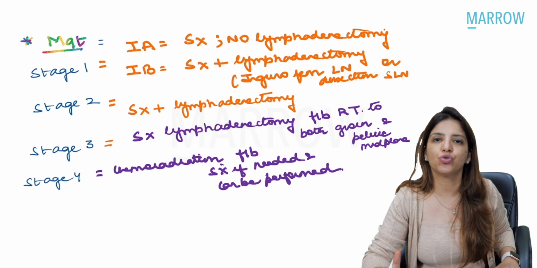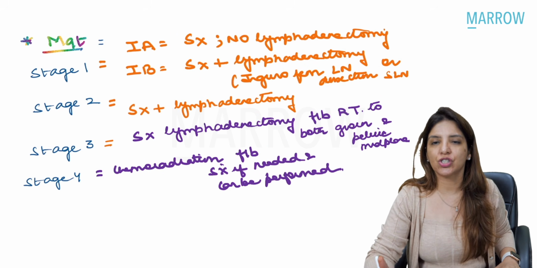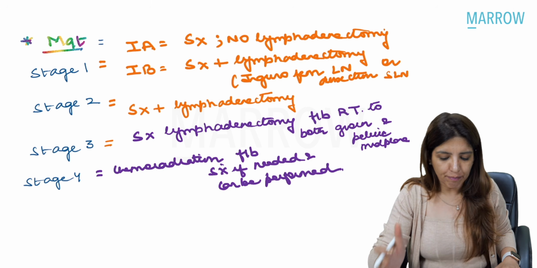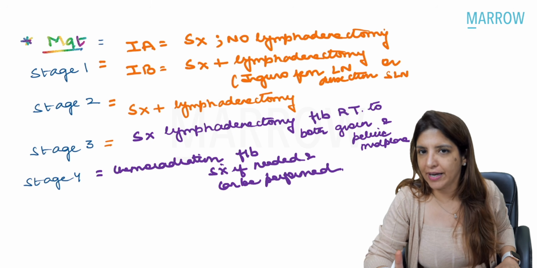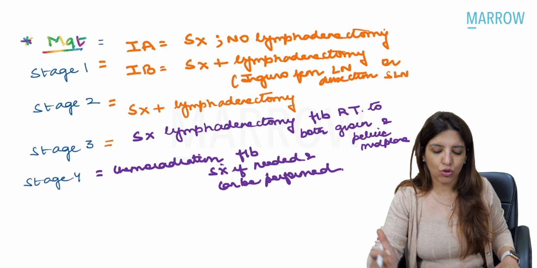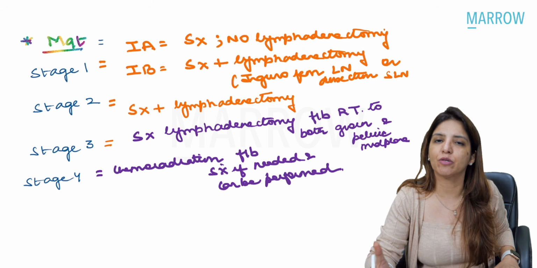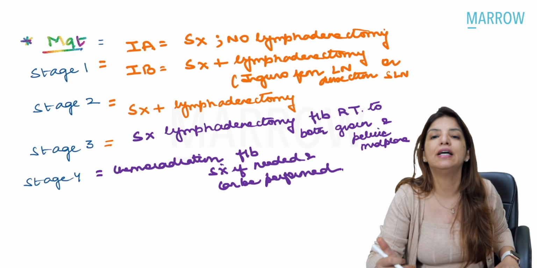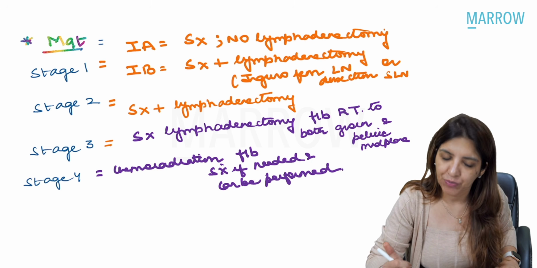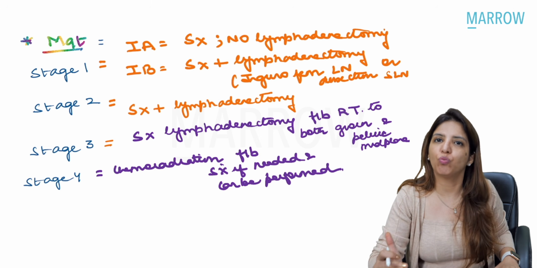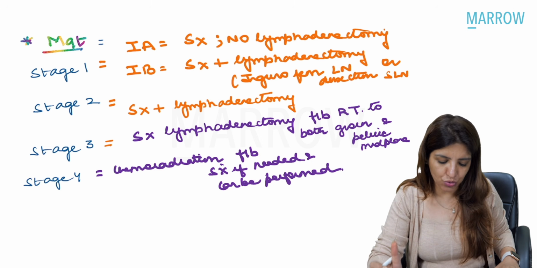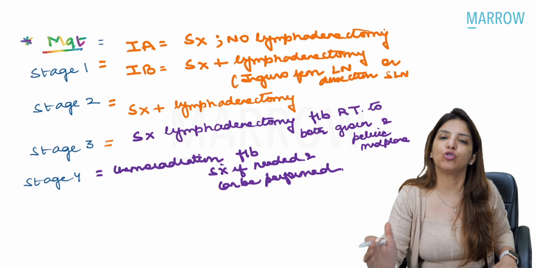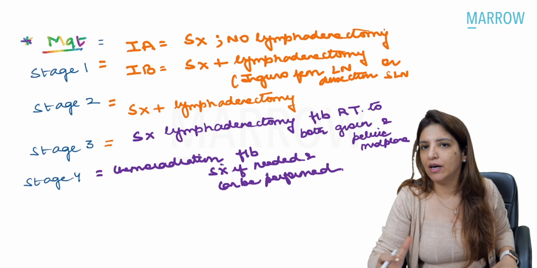Now, when it comes to stage 1B and stage 2, you have to do surgery plus you have to go for a lymphadenectomy. In case of stage 1B, you can go for inguinofemoral lymph node dissection, or you may go for a sentinel lymph node biopsy. Right? When it comes to stage 3, you have to do surgery along with lymphadenectomy followed by radiotherapy to both the groin and the pelvic areas.